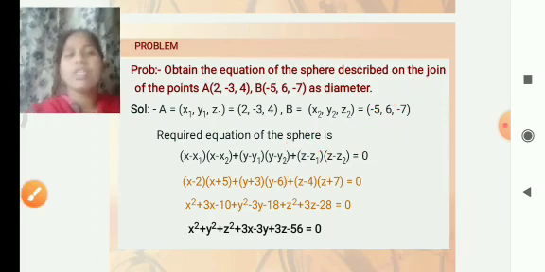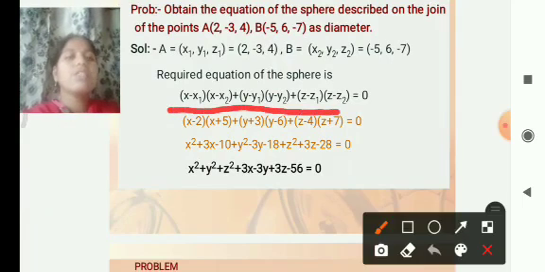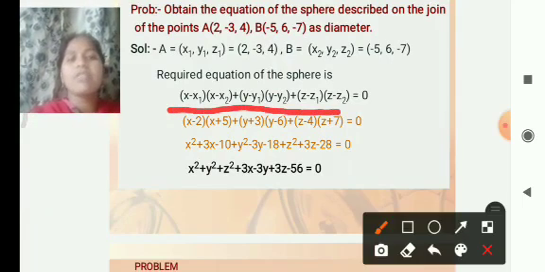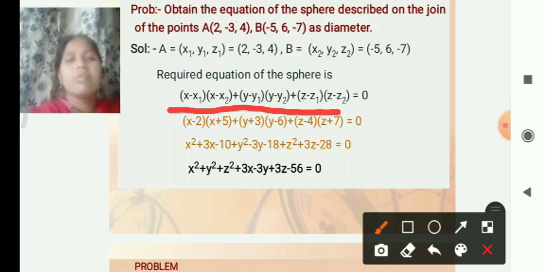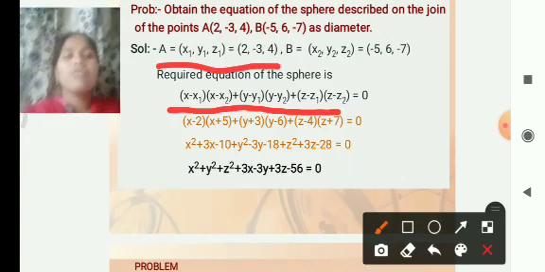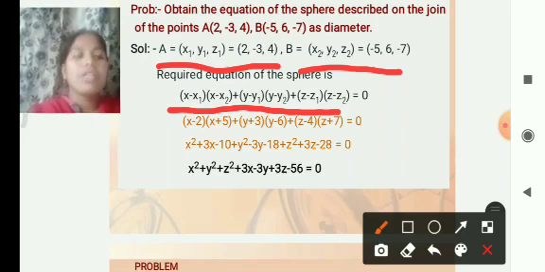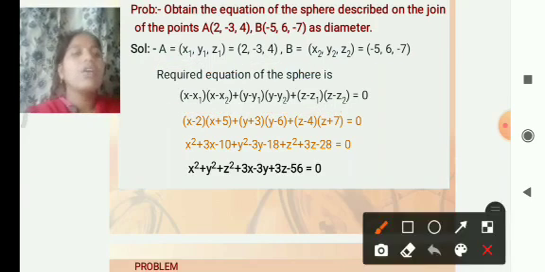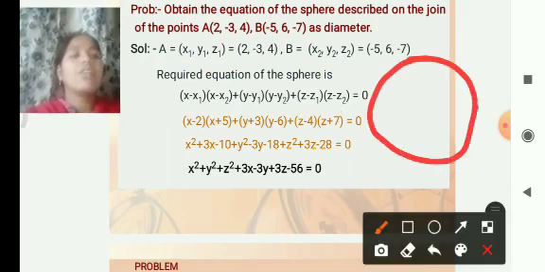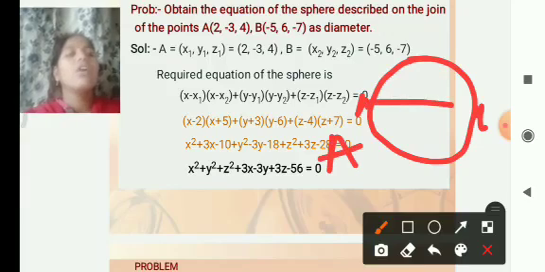We have to find the equation of the sphere by using the formula (x minus x1)(x minus x2) plus (y minus y1)(y minus y2) plus (z minus z1)(z minus z2) is equal to 0. We consider A (x1, y1, z1) as (2, minus 3, 4) and B (x2, y2, z2) as (minus 5, 6, minus 7). These are the two ends of the diameter.